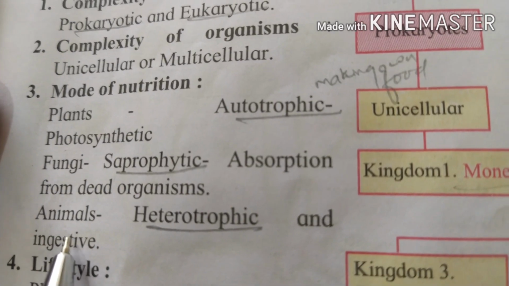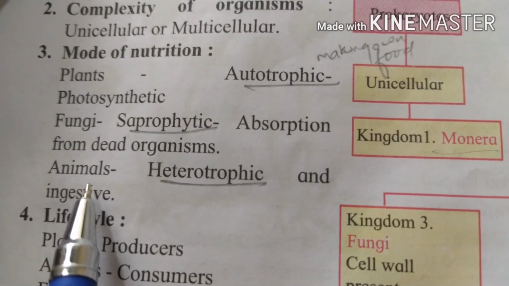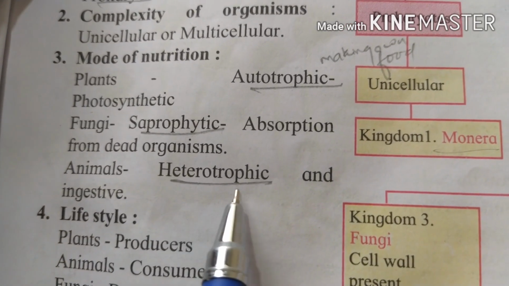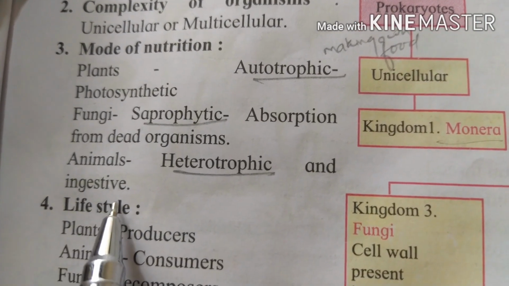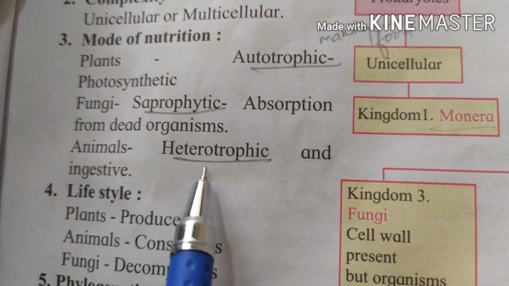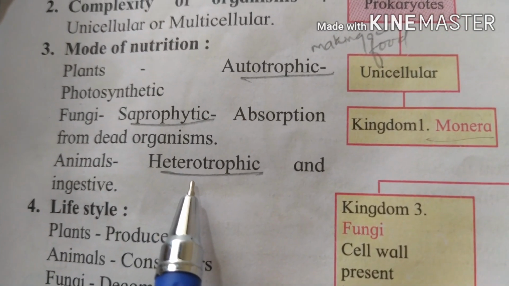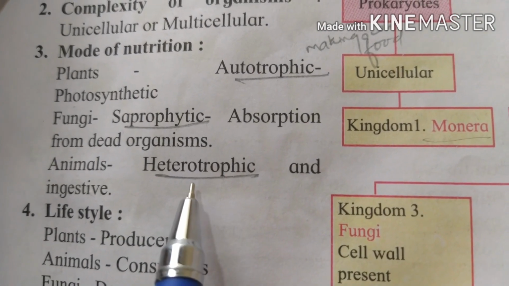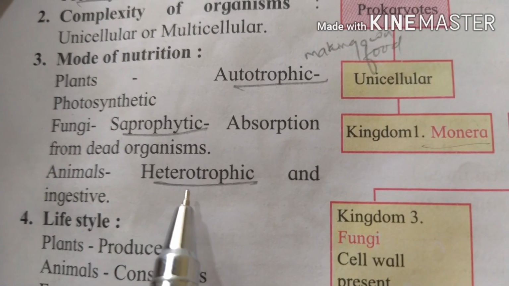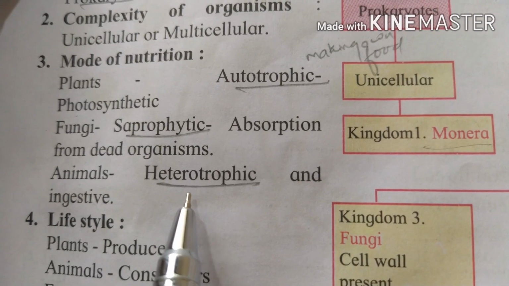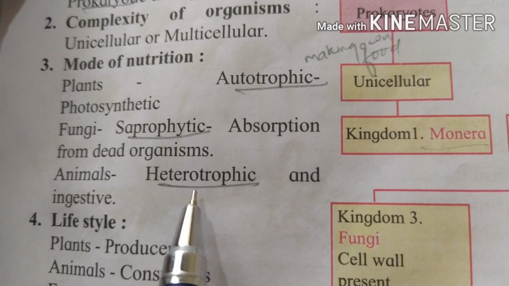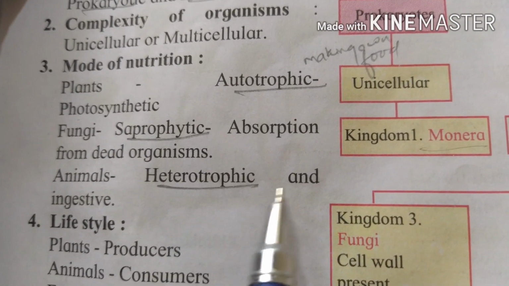Then third, the animals are heterotrophic and ingestive. Heterotrophic means, for example we human beings, we are dependent upon others. Some animals, for example lion and tiger, are dependent upon others for food. So they are called heterotrophic animals.